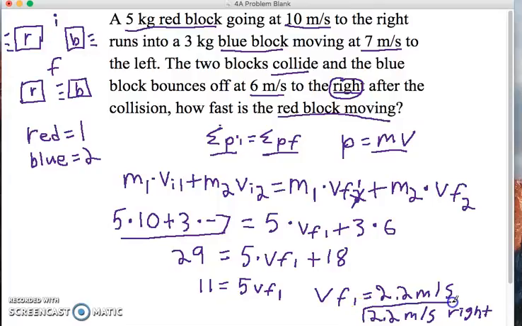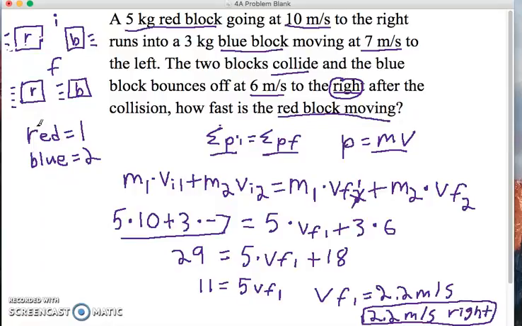That's the answer. This is really what would be happening: we have the collision between the two, they bounce off each other, and then the red one is going to the right, the same direction the blue is moving.